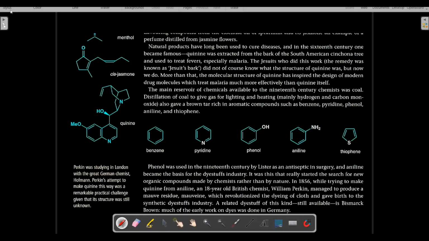Let's move on towards our lecture number 7 of Clayden book. Before we move on to this lecture, I want you to have a look at this particular structure. This is the structure of quinine, because we are going to talk about quinine in this lecture. So this is the structure of quinine.